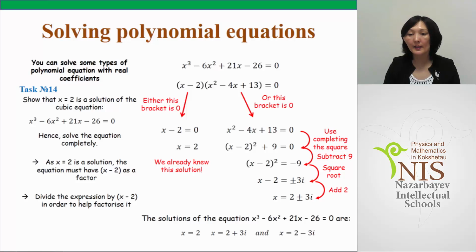And we get the second bracket of power 2, x squared minus 4x plus 13. We equate it to 0 and solve the usual quadratic equation. So the roots are 2 plus minus 3i. Answer. The solutions of the equation x cubed minus 6x squared plus 21x minus 26 equals 0 are x equals 2 and x equals 2 plus minus 3i.